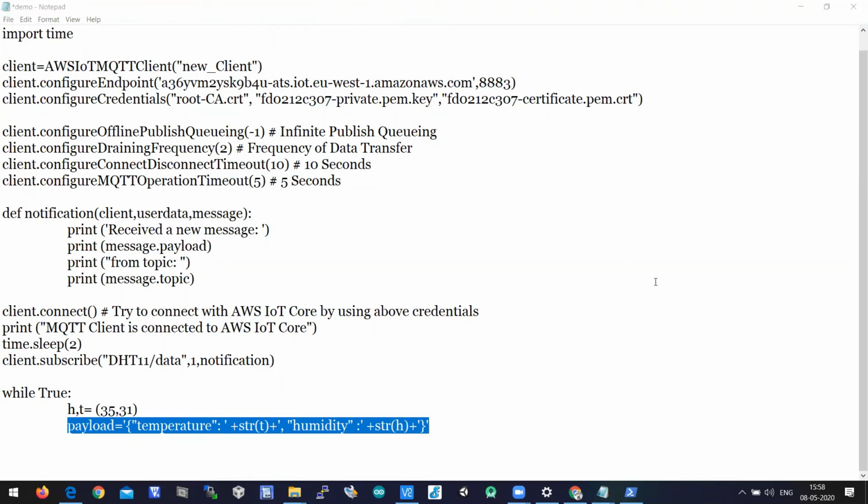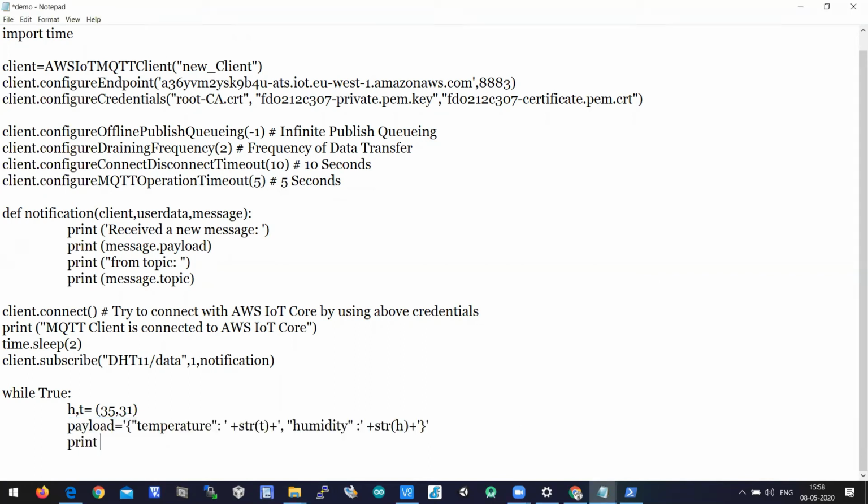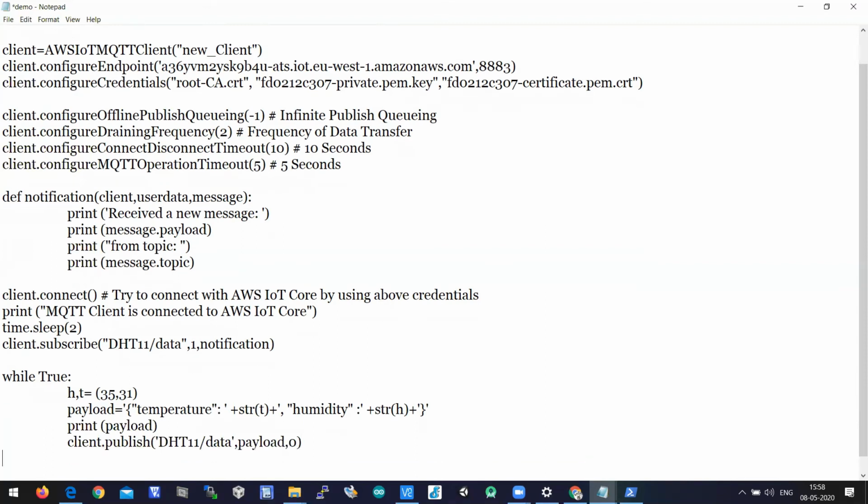So let's check whether it is printing properly or not. Print of payload. And then client dot publish, we need to publish the data, DHT11/data, comma, payload, and the quality of service is 0, and control list. So let's have a time delay. Time dot sleep of 2.